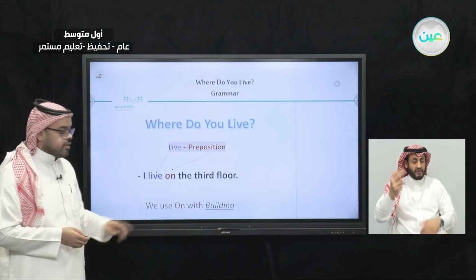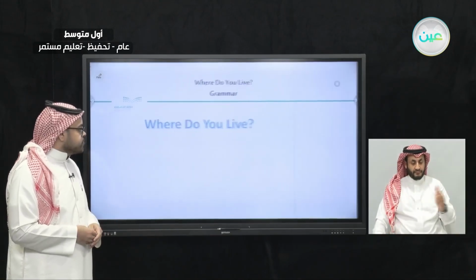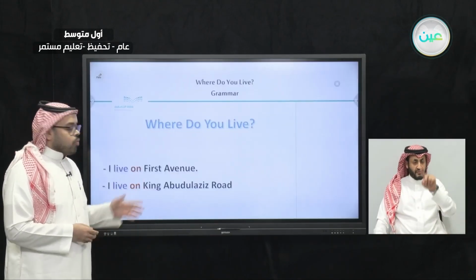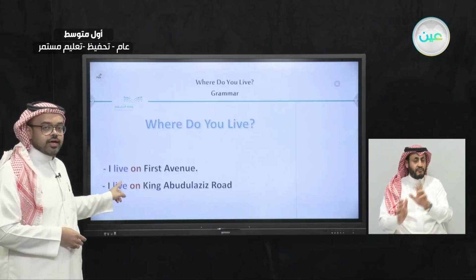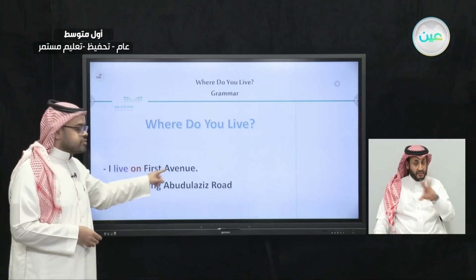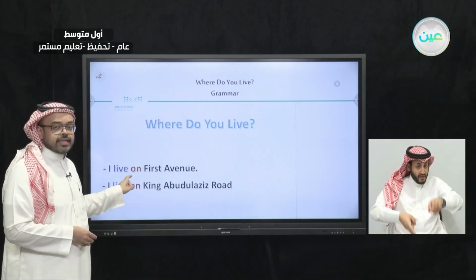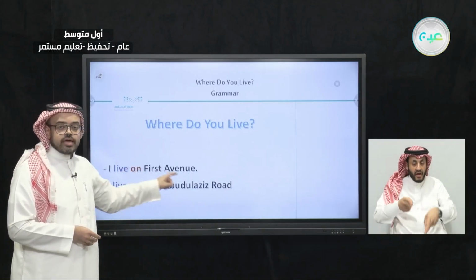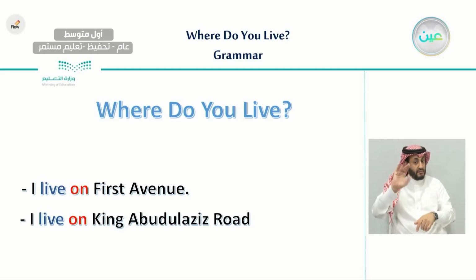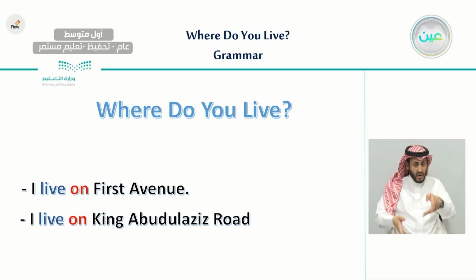Let's see another example. Where do you live? I live on 1st Avenue. Another example. I live on King Abdulaziz Road.